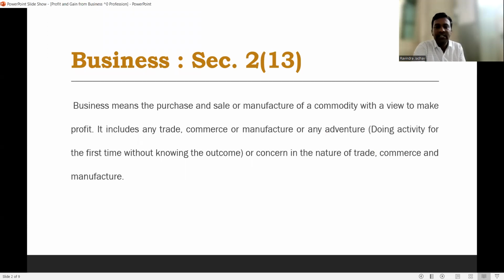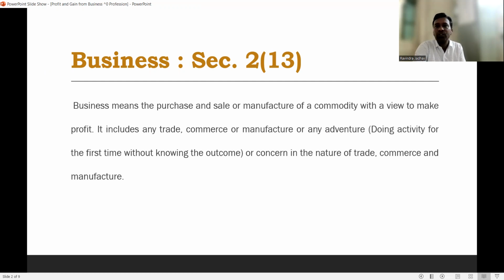So, what types of activities are conducted under the business? Under the business, purchases take place, sales take place, or in case there is a production house, manufacturing activities of a commodity are also conducted. And what are the objectives of business? The prime objective of business is to make a profit or to earn a profit. We already studied in economics that there are two motives or objectives of any business organization, that is maximization of profit and maximization of wealth.